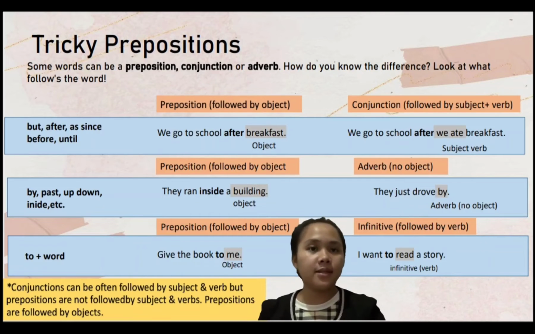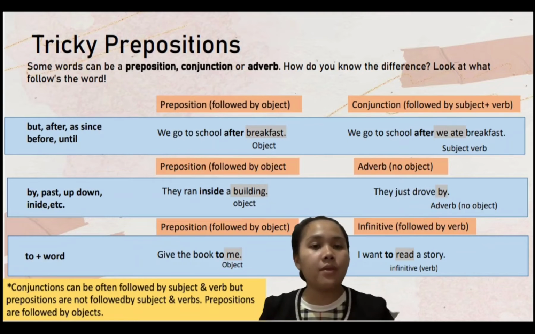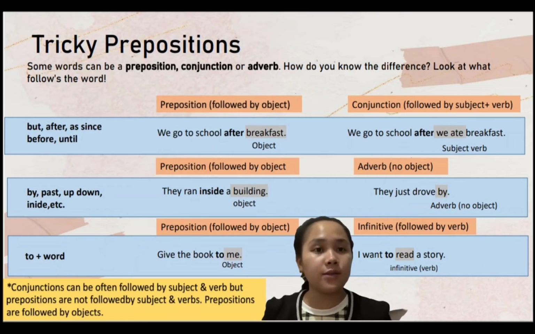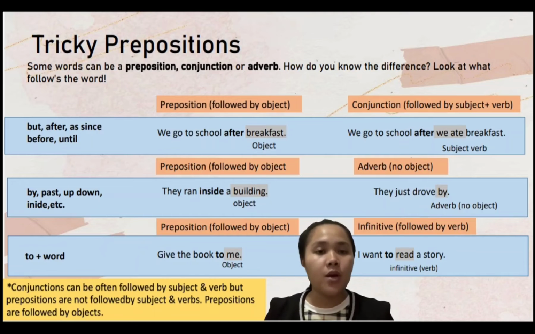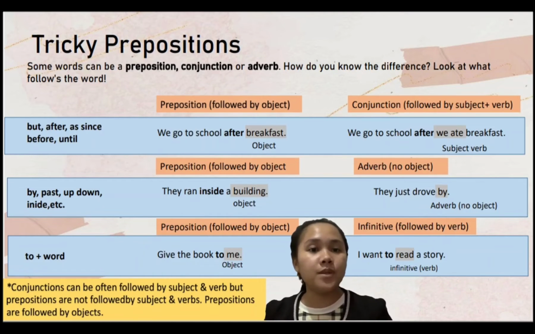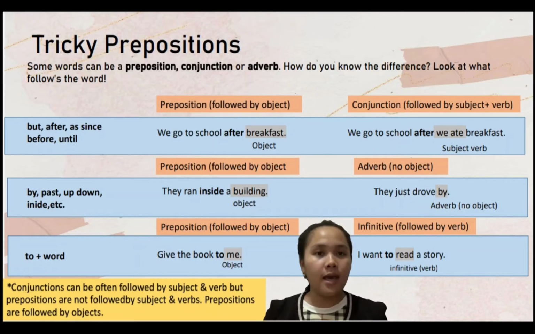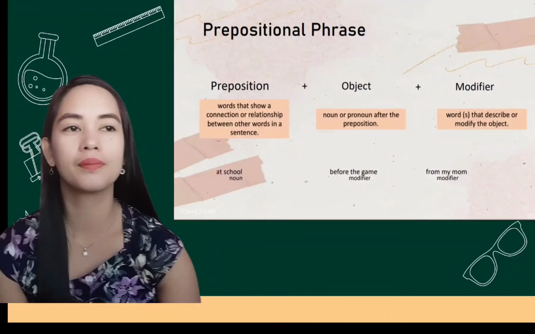Let's look at this next example. We go to school after we ate breakfast. Remember that they are used as a conjunction when they are followed by a subject plus verb. So after is the conjunction here, followed by we as the subject and ate as the verb. How do we know that? It is because of what comes after the word: after is followed by a subject and verb, which is we as the subject and ate as the verb.